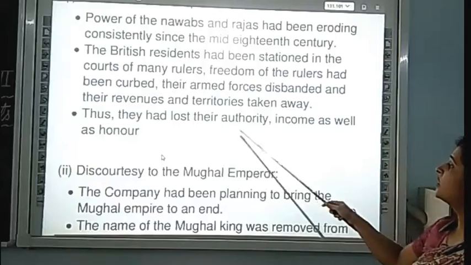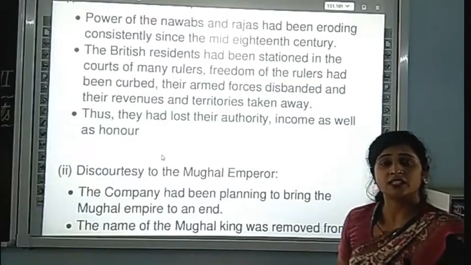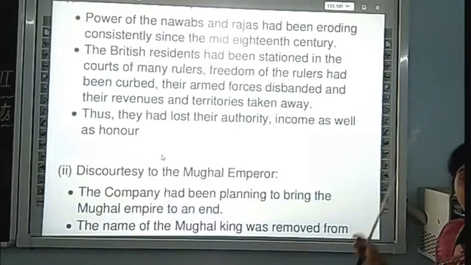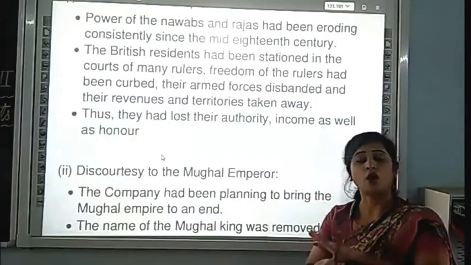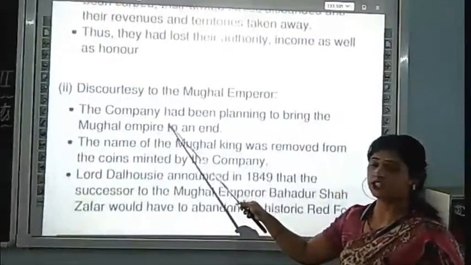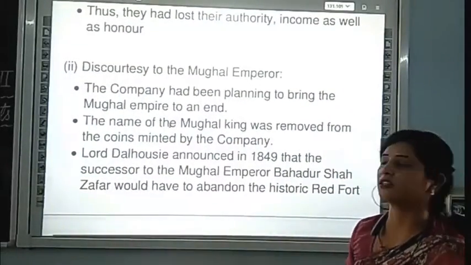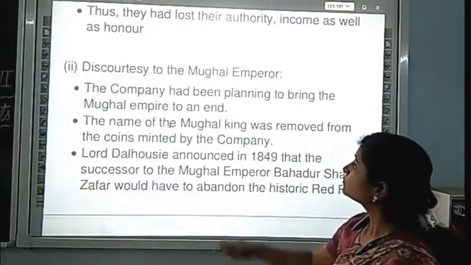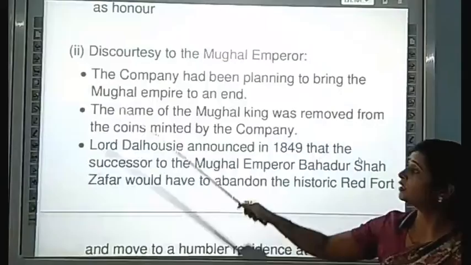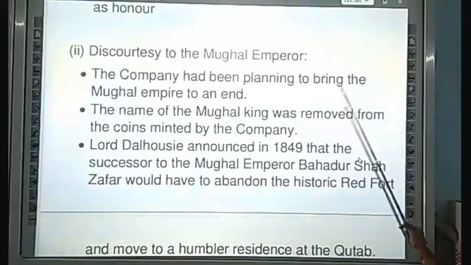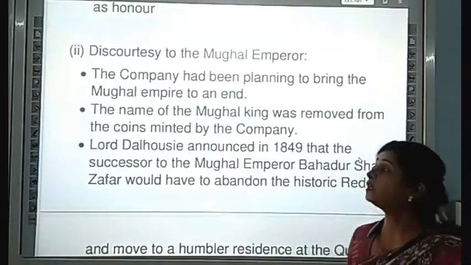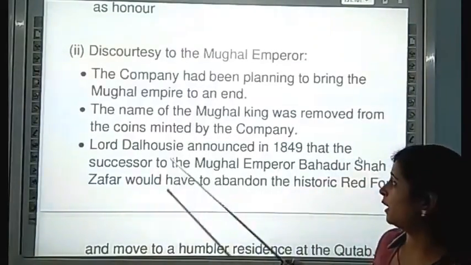Thus, they had lost their authority, and by this, all the Nawabs and the kings lost their authority, their income, their honor. All was destroyed by the British, because they snatched all the parts of the Nawabs and Rajas. Now, the company had been planning to bring the Mughal Empire to an end.